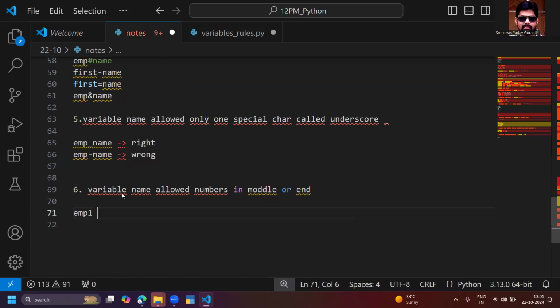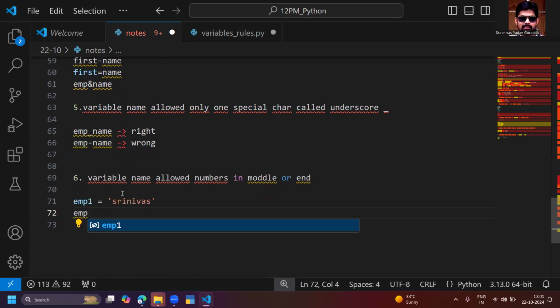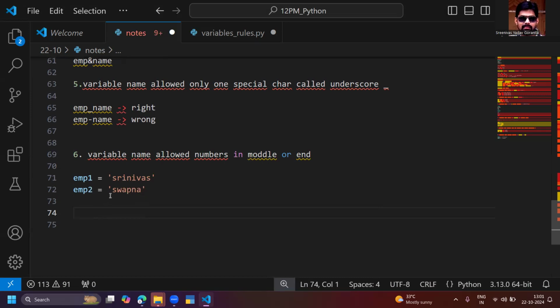Suppose, for example, emp1 = Srinivas. Is this okay or not? Now I am just giving emp1, emp2. Employee 1 is Srinivas, employee 2 is Swapna.